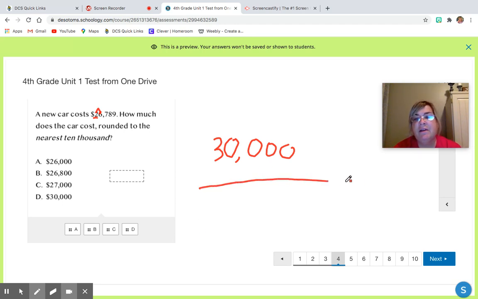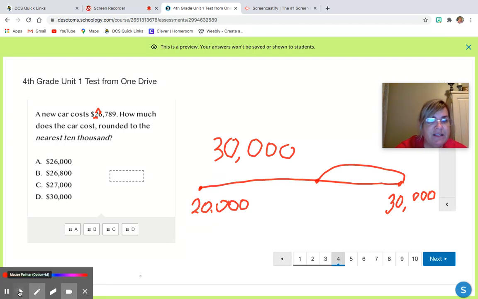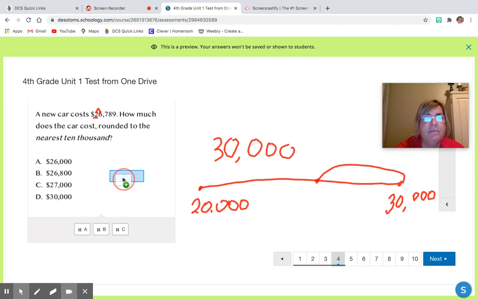So what it is saying, if you had a number line and you had 20,000, because we're doing to the nearest 10,000, excuse me. And we had 30,000, because that would be the next 10,000. This number, 26,789, would probably fall about right here. And so you can see that it is closer to 30,000 than it is to 20,000. So the answer choice for this then would be D, 30,000.